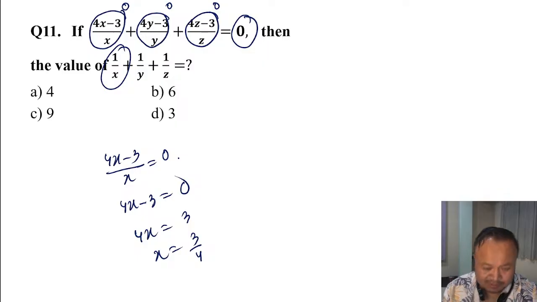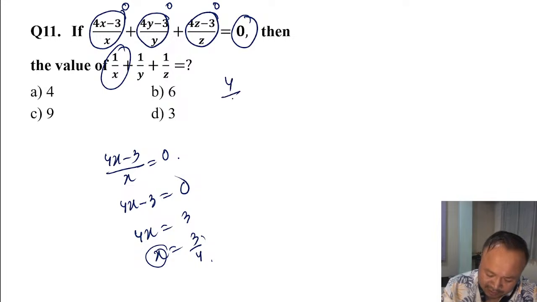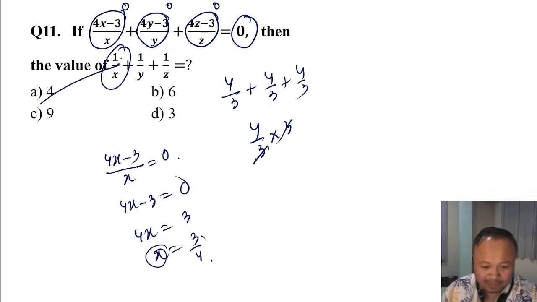Reciprocal means the inverse. If I get x as 3 by 4, I will get 1 by x as 4 by 3. So 4 by 3 plus 4 by 3, or you can say 4 by 3 into 3, that is 4. That is the answer.